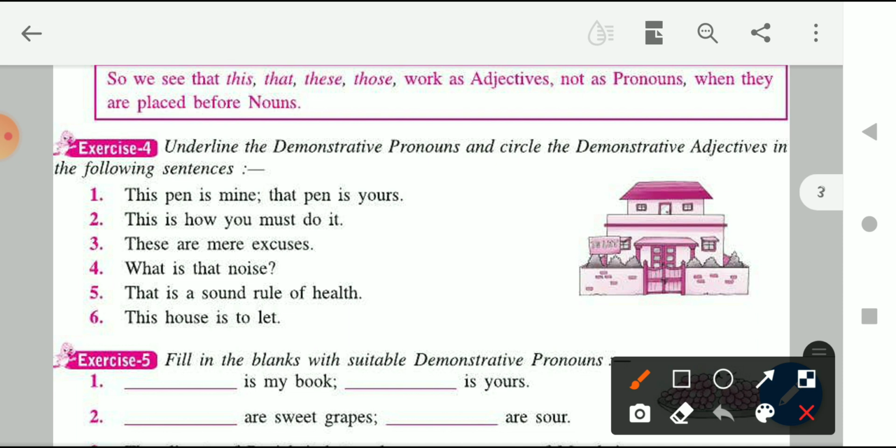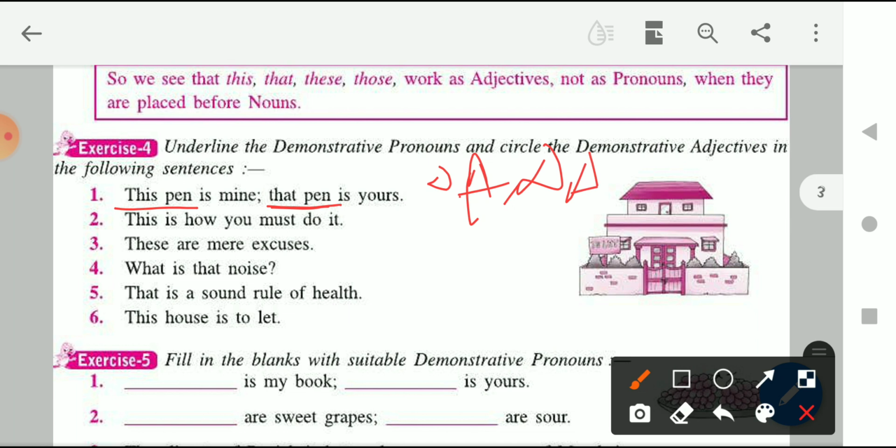Let's do the first one, which is: this pen is mine, that pen is yours. So here you can see pen is a noun, right? And before pen, this is used, which is a pronoun, so it works as a demonstrative adjective. Here also, after that, pen is also a demonstrative adjective.